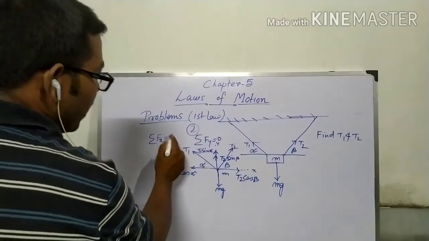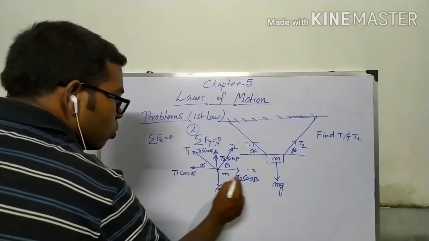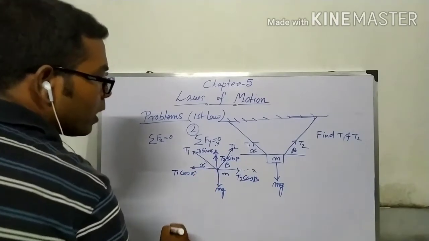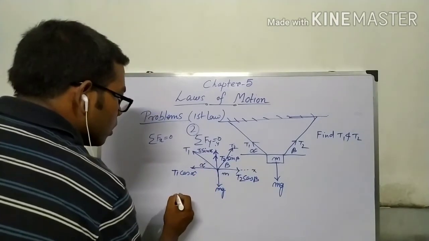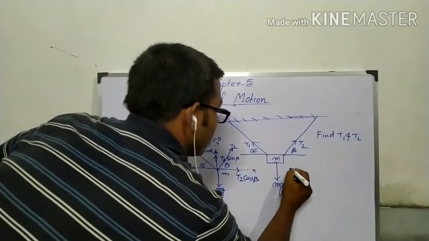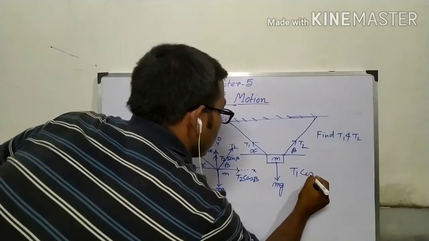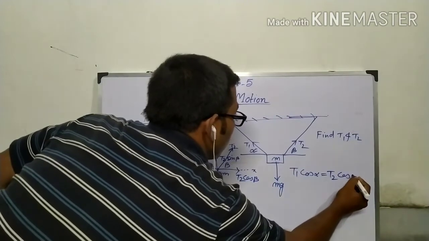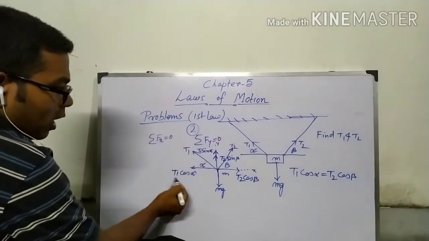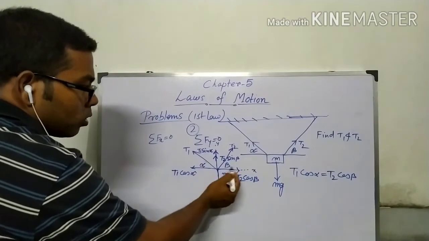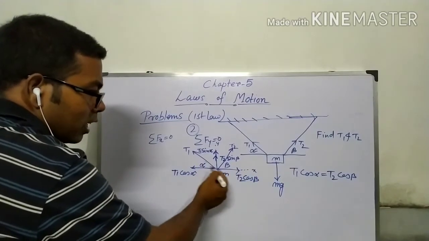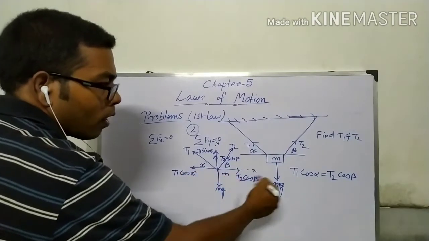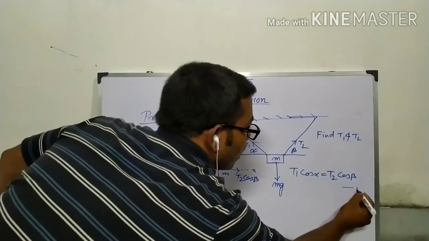So now the sum of Fx equals 0, that is the sum of these two forces equals 0. As their directions are opposite, we can write T1 cos alpha equals T2 cos beta, because these two forces are opposite in direction and their sum is 0, so this one equals this one. Clear? This is equation 1.